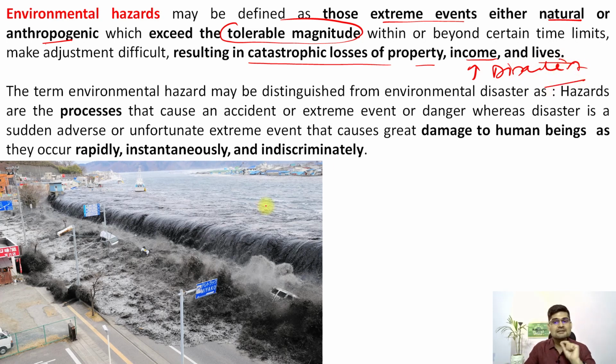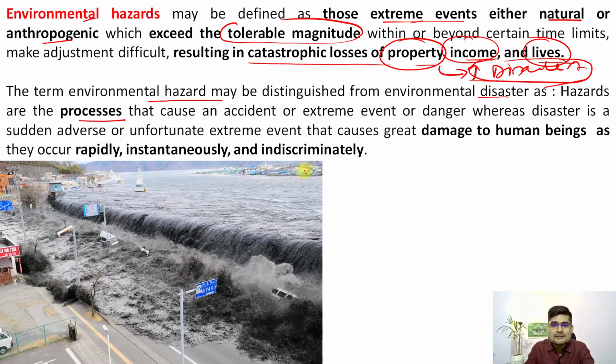So disaster is something which is a resultant. It's not the process in itself. The process could be natural or human-made, but the resultant could be only disaster. Disaster here means property, income, lives and everything which is lost. So remember to distinguish between natural hazards and disasters, not natural disasters. That's important. Now, the term environmental hazard may be distinguished from environmental disaster because hazard is a process and the resultant is disaster. That's important.